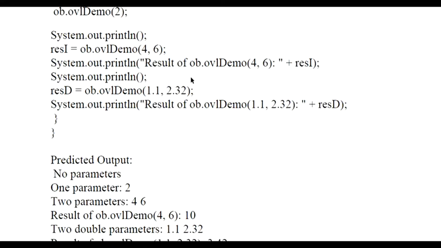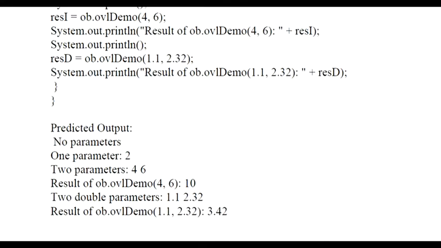So it is 2. Then I have given two parameters, so it will be 4, 6. Then the result of both the numbers and the two double parameters. So basically this is the part. So here you can see in the program I have called the same method with just one object that I have created, but I have given different parameters. As soon as I pass the parameters over there, method overloading will work accordingly.